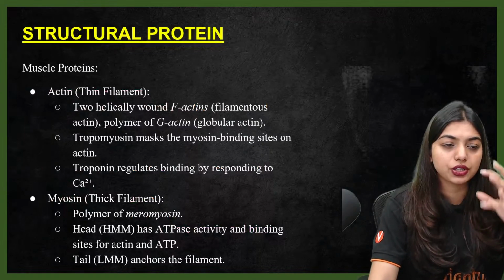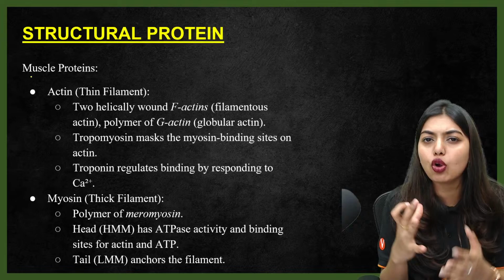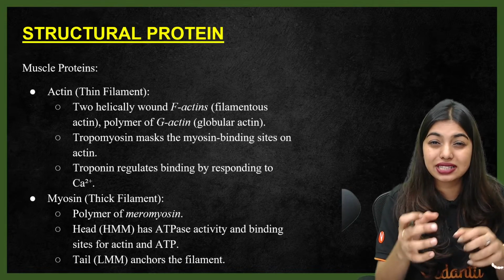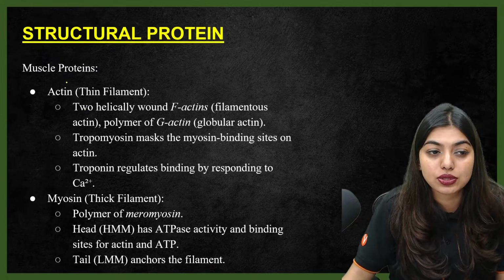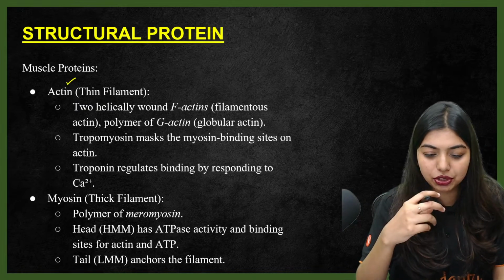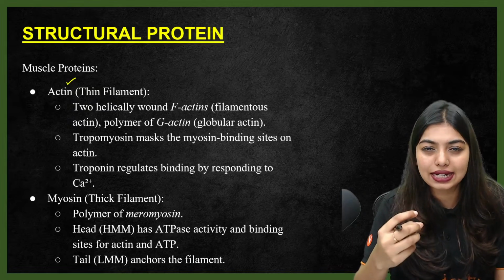Okay, let's continue. So students, muscle proteins, right? The proteins which are responsible for the contraction of your muscles. If I want to contract my muscles, there are two proteins which are going to actively perform. Who are they? Actin and myosin. Actin, thin filament. Myosin, thick filament. From the term itself, thin and thick. So myosin, thick filament. Actin, thin filament.